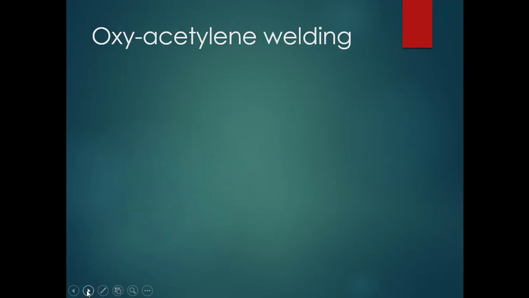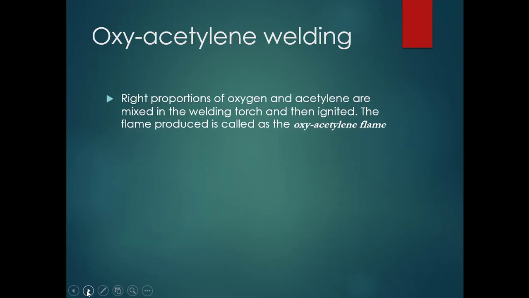So we'll see what oxyacetylene welding is. They may ask a question like explain oxyacetylene gas welding directly, or even if they ask to explain gas welding, you need to write about oxyacetylene welding or oxyacetylene gas welding. Let us see what this oxyacetylene gas welding is. In oxyacetylene welding, the right proportions of oxygen and acetylene are mixed in a welding torch, and then it is ignited. The flame produced is known as the oxyacetylene flame.